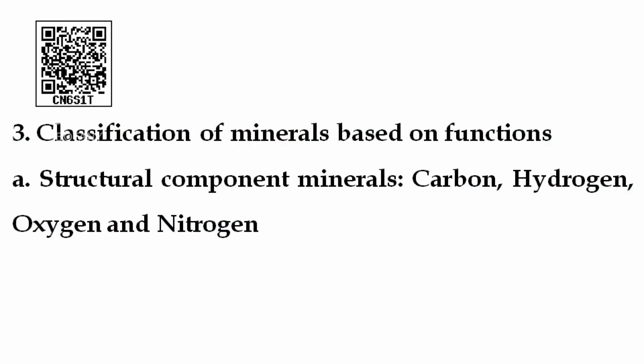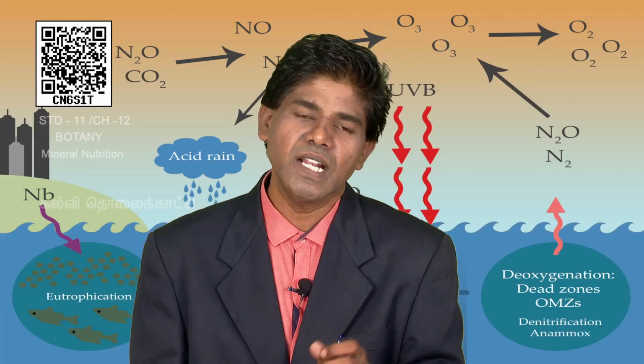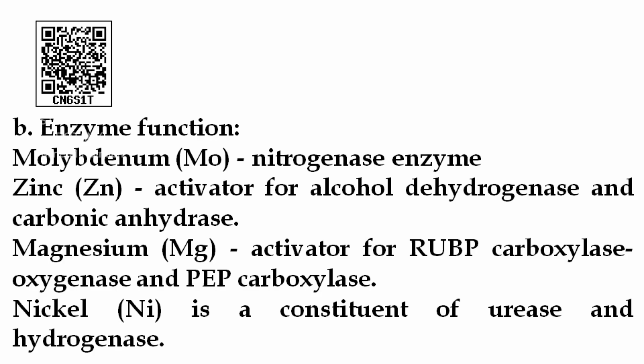Next, classification of minerals based on functions. First, structural component. Carbon, hydrogen, oxygen and nitrogen are responsible for structure. Minerals are also essential for enzyme functions. For example, one important question: the nitrogenase enzyme.